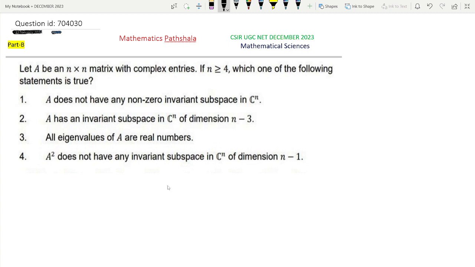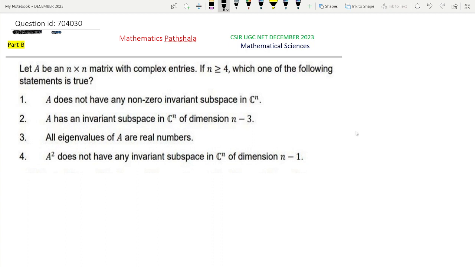So let us first read the options one by one. First option says that A does not have any non-zero invariant subspace in Cn. Option 2 says that A has an invariant subspace in Cn of dimension n minus 3. Option 3 says that all eigenvalues of A are real numbers. Option 4 says that A square does not have any invariant subspace in Cn of dimension n minus 1.